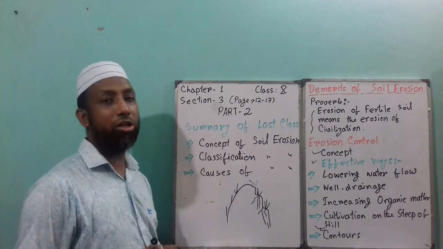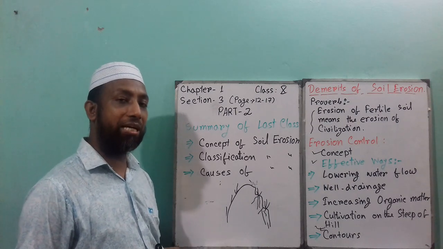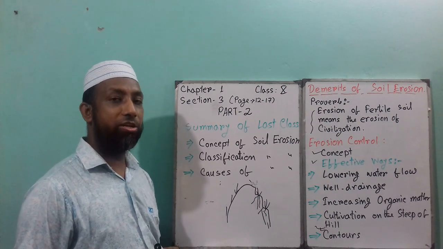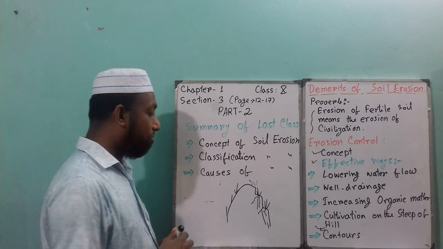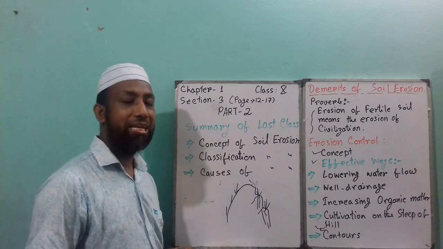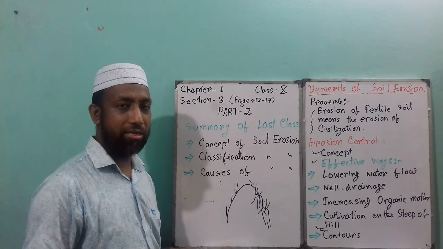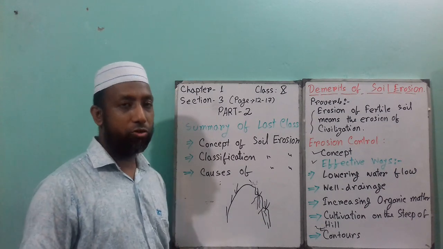This is called contour cultivation. And sometimes in your exam they ask for the definition of contour cultivation. That means when you cultivate across the land in sloping land or hill tracts, that is called contour cultivation. And this is the way we can control soil erosion.